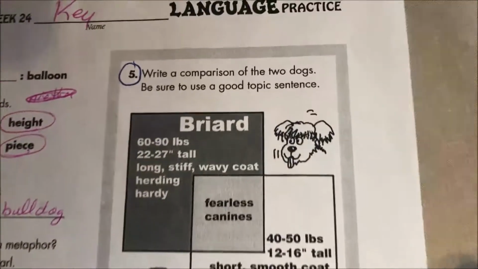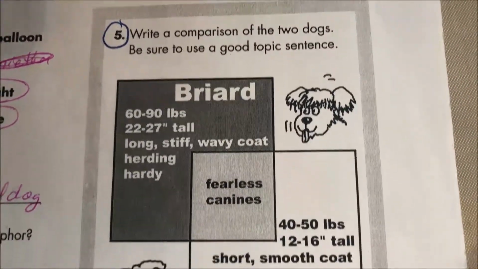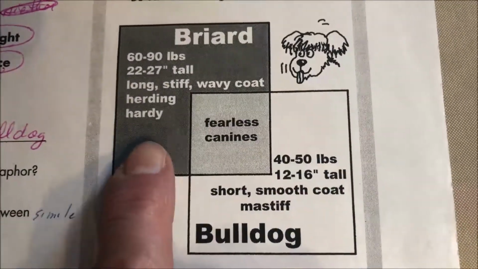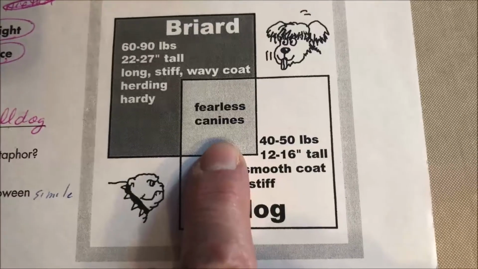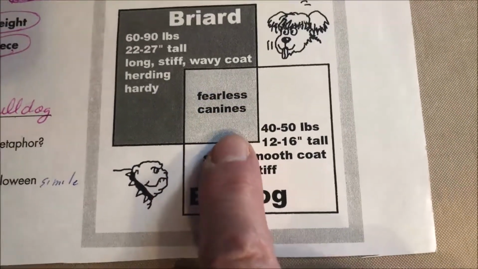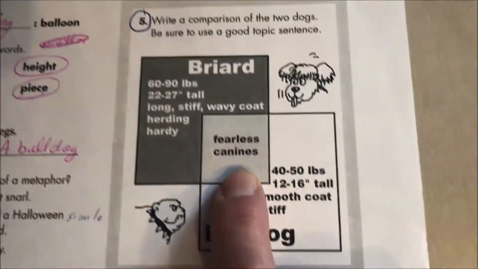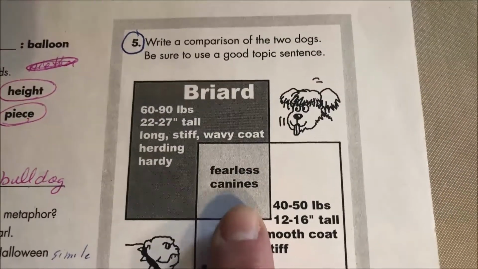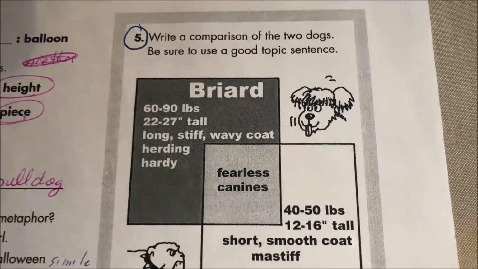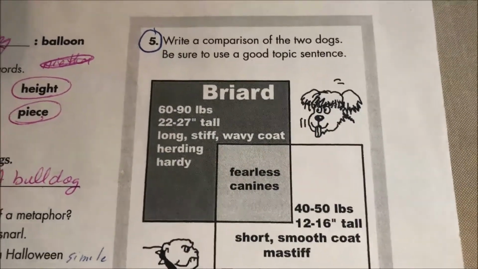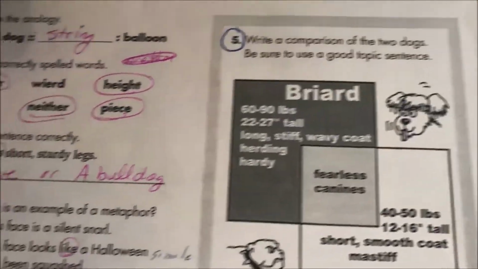Number 5, write a comparison of the 2 dogs. Be sure to use a good topic sentence. So it gives us the details about 2 different dogs. It's kind of like a Venn diagram, but it's a square. And then it has the commonalities, which are in this little joined part in the middle. And you will write a comparison. That is the piece that will show up on the Edmodo quiz today. So you will write that on there, or type it on there, I should say, and that's how we will be able to communicate about this.